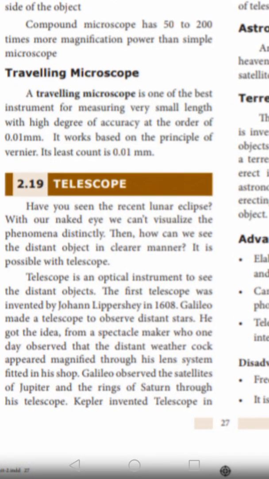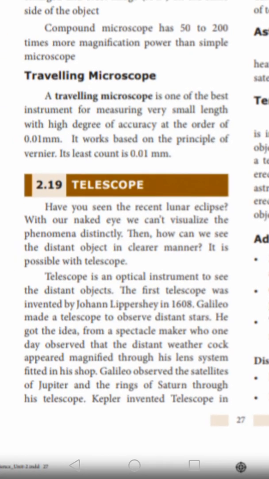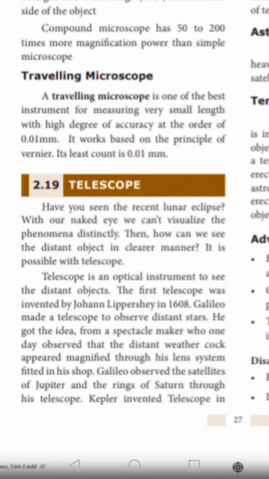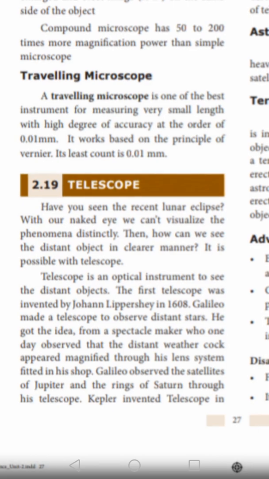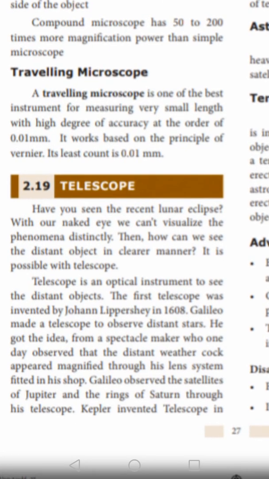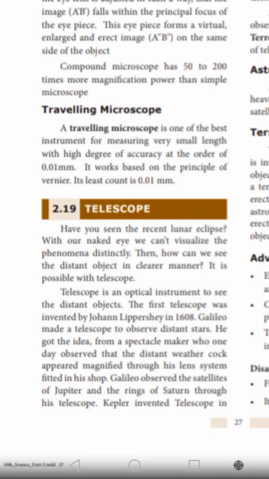The first telescope was invented by John Lippershey in 1608. Then Galileo made a telescope to observe distant stars. He got the idea from a spectacle maker who one day observed that a distant weathercock appeared magnified through the lens system fitted in his shop. Galileo observed the satellites of Jupiter and the rings of Saturn through his telescope.